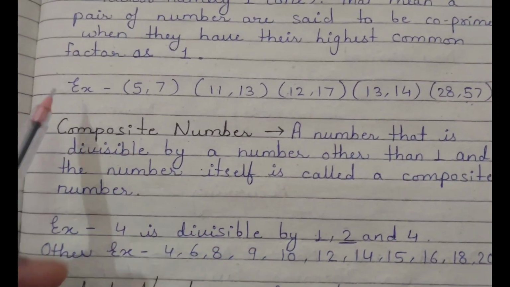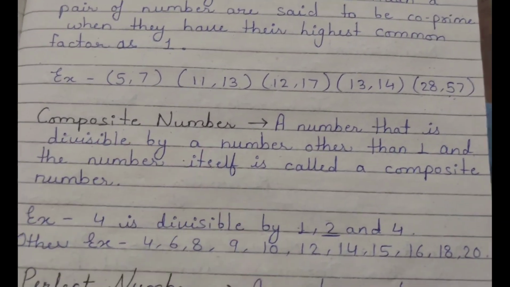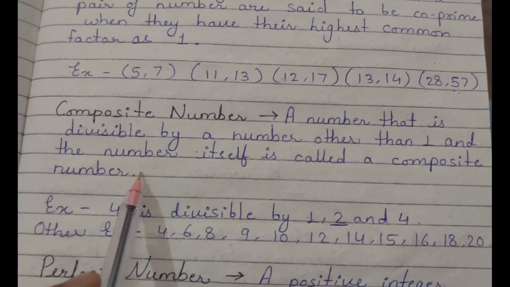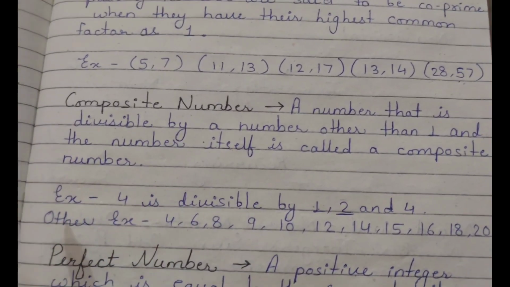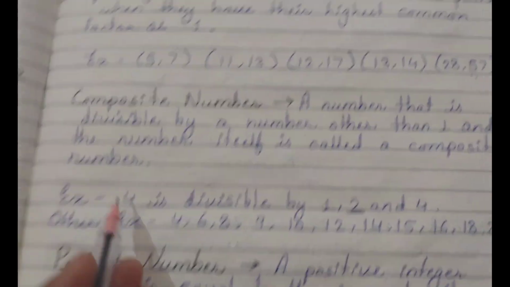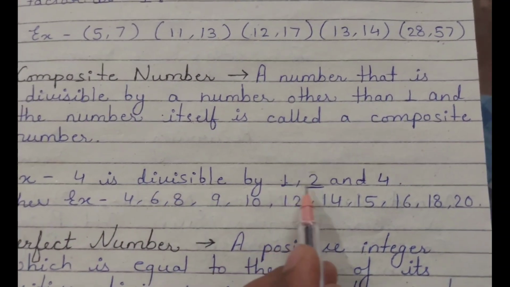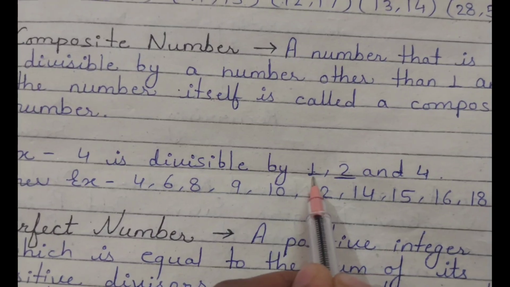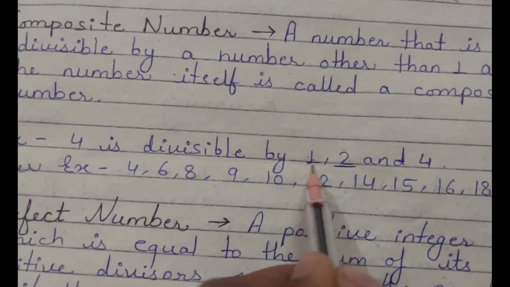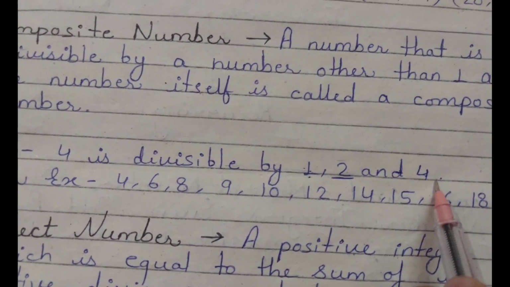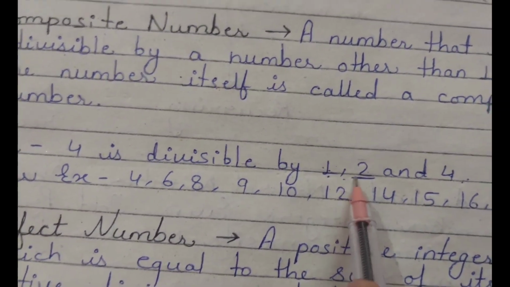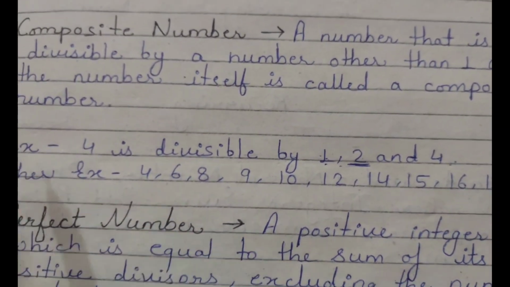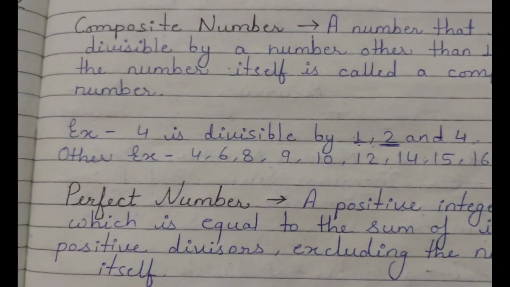Going ahead, composite numbers: a number that is divisible by a number other than 1 and the number itself is called a composite number. For example, 4 is divisible by 1, 2 and 4. Here 1 is a co-prime number, 4 is the number itself, but 2 is another factor. Okay, so here are more examples you can see.